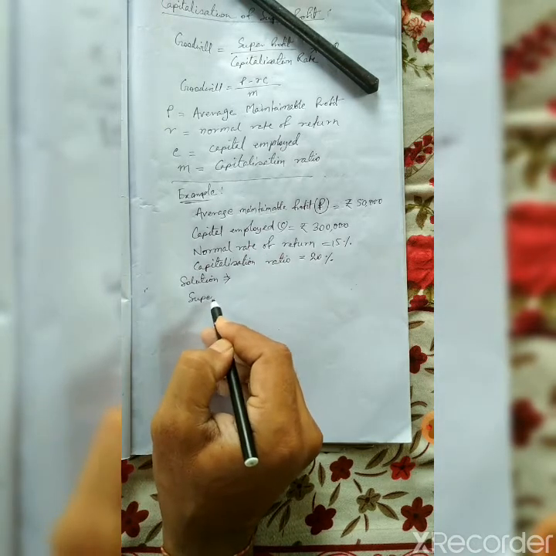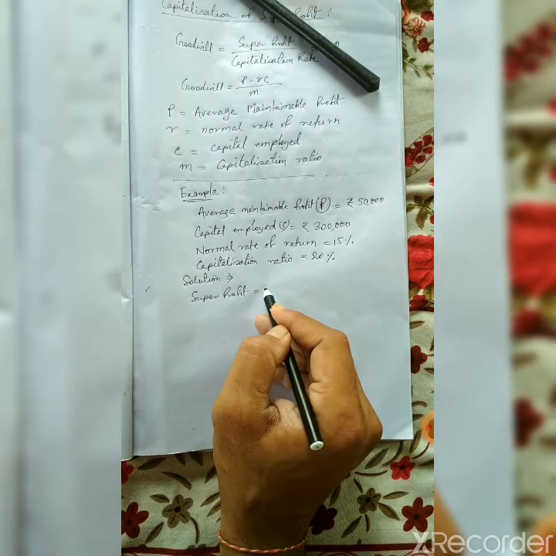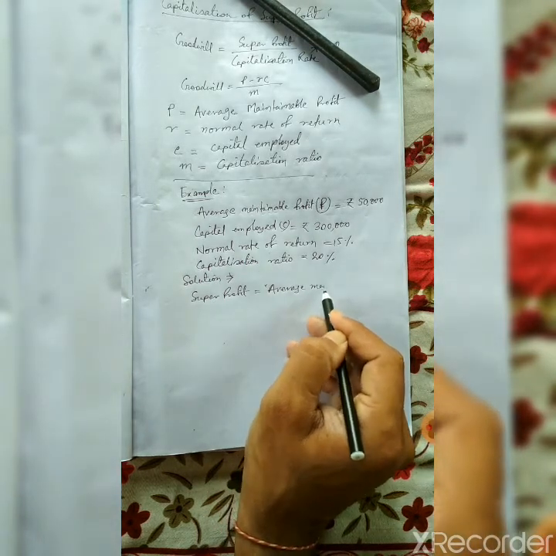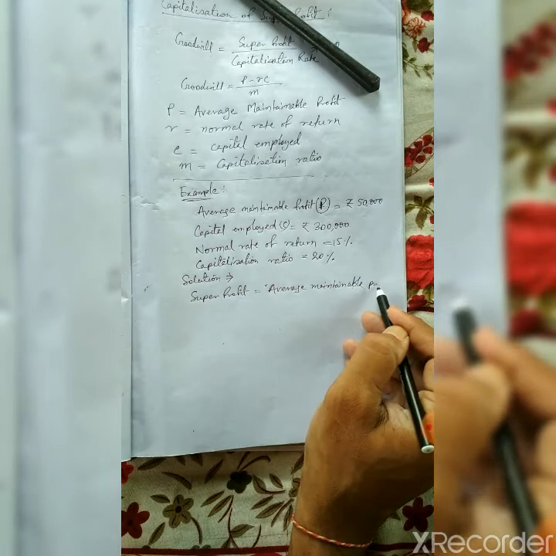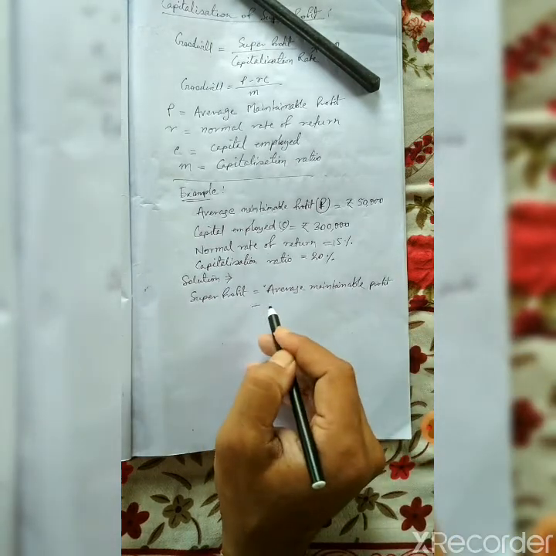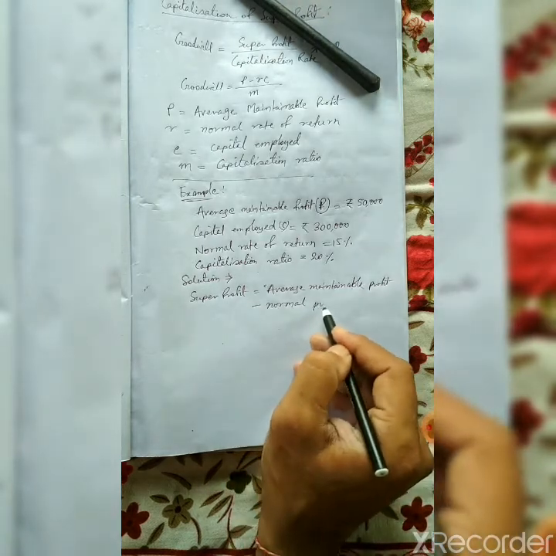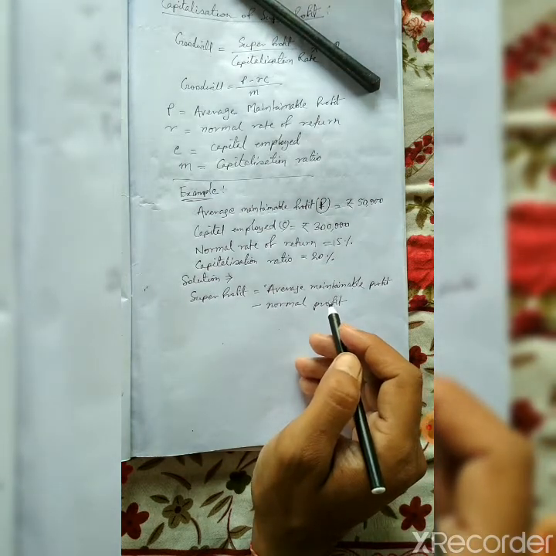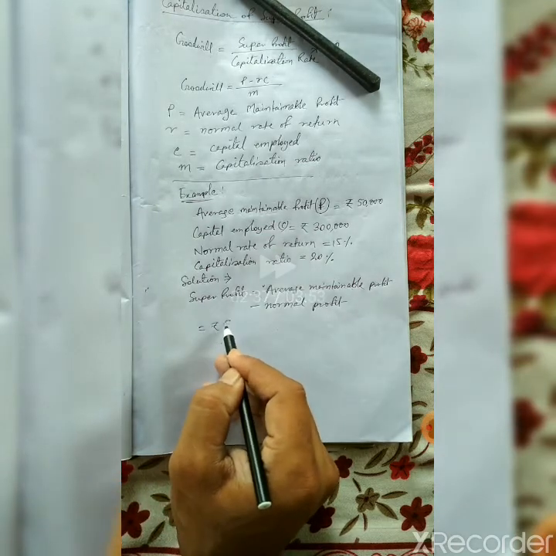So super profit equals average maintainable profit minus normal profit.